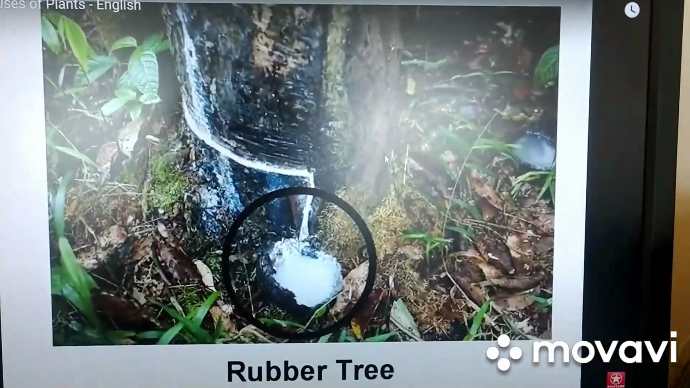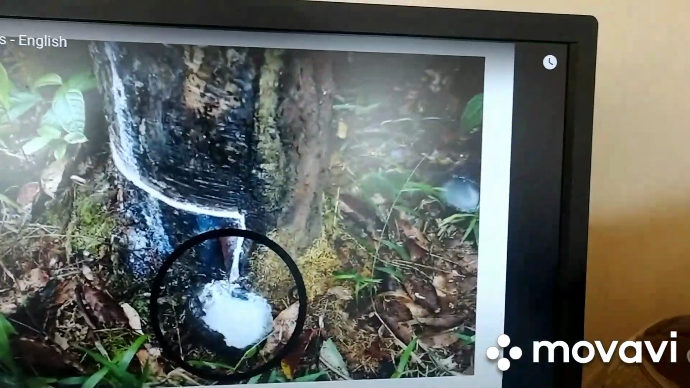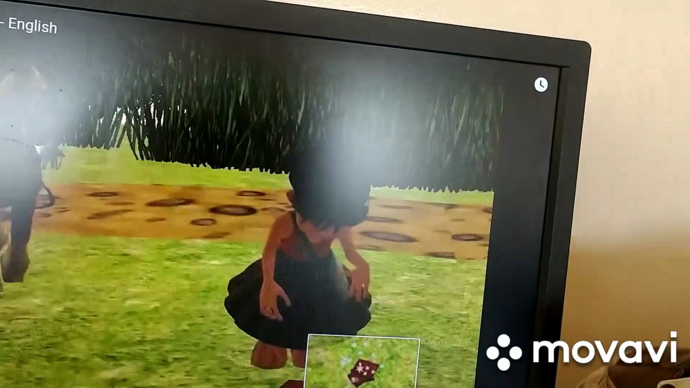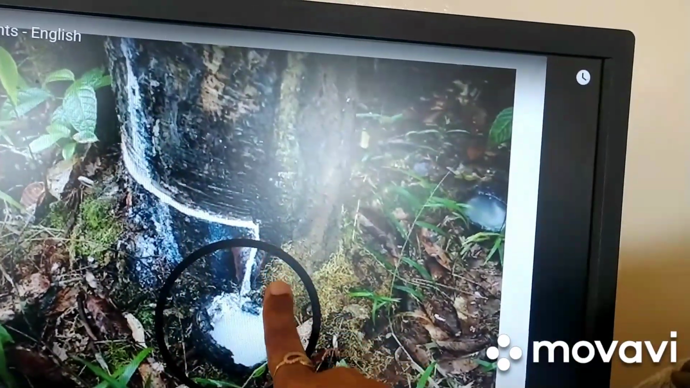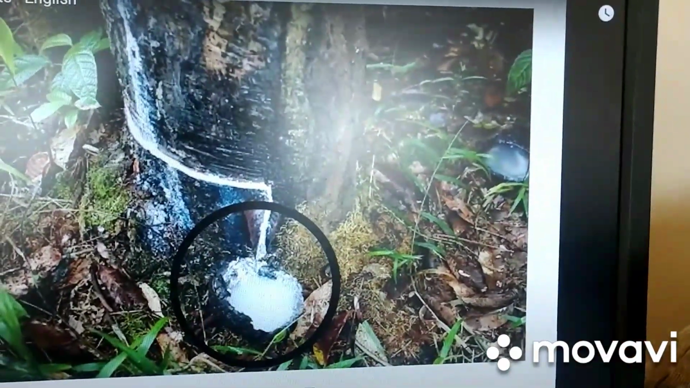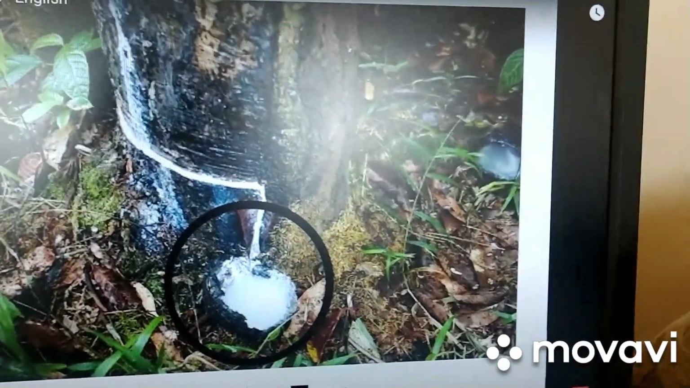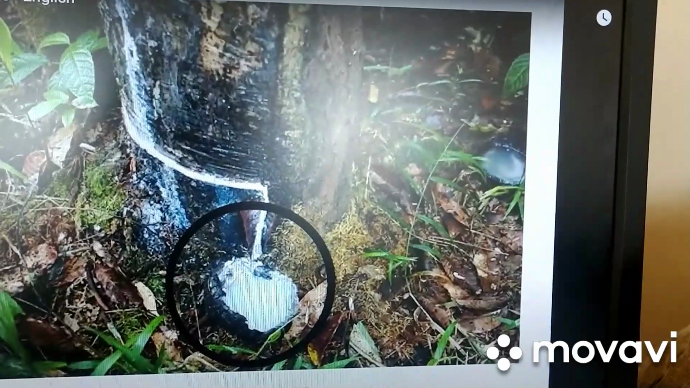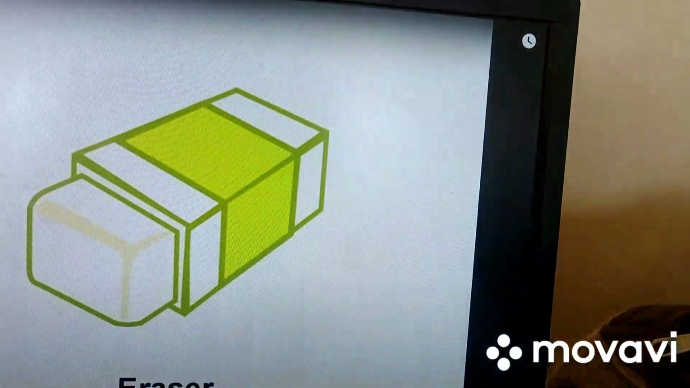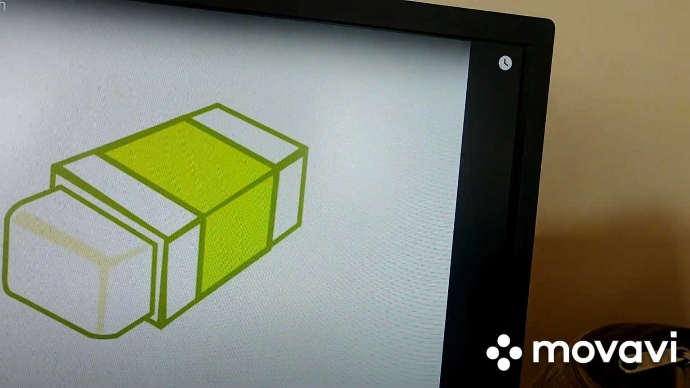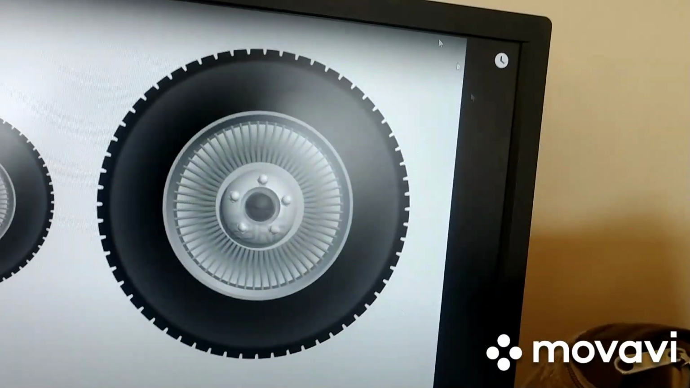Now, yes, I was telling you, right? I'll show you how rubber. Can you see? This is a rubber plant. See, white color juicy thing is coming out of the plant. It's a liquid here. This liquid is collected, and when it is dried, it becomes rubber. So using this rubber, see, we make erasers, your normal erasers, then tires, rubber tires.